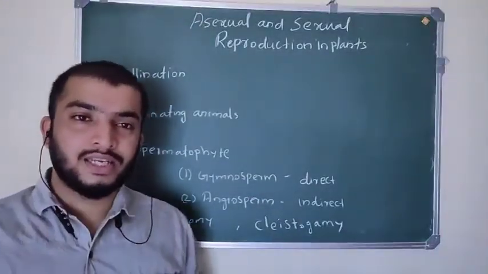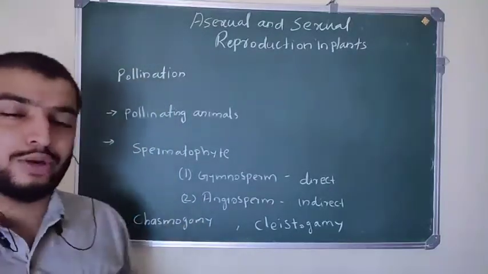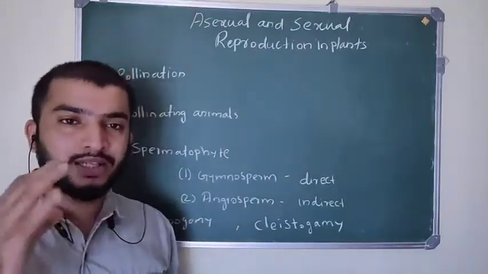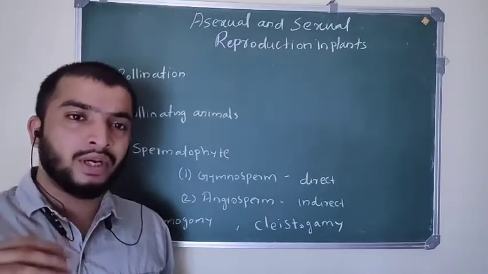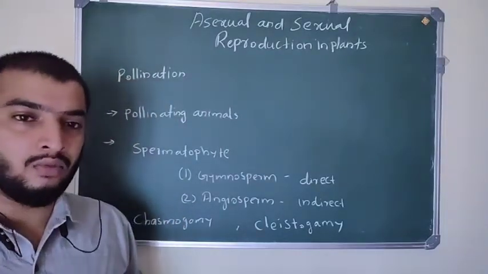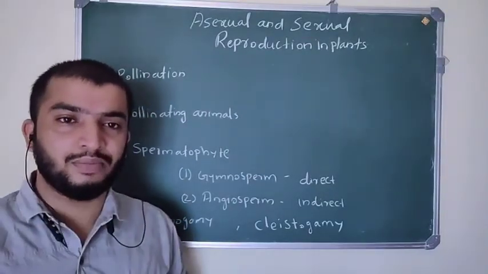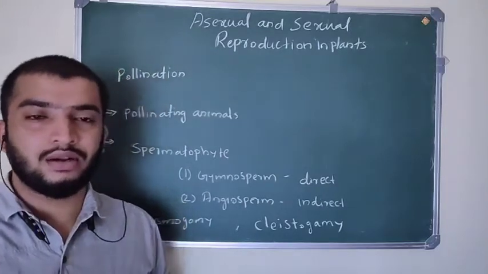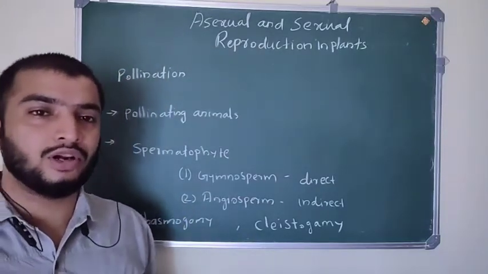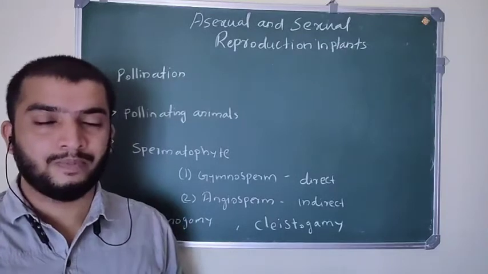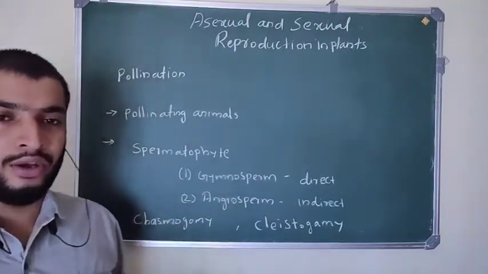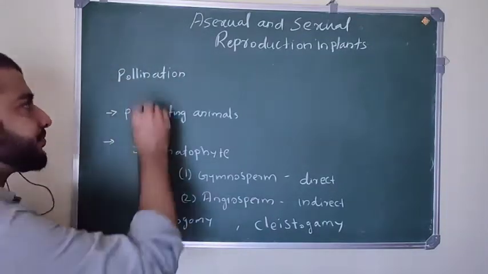We were discussing the chapter Sexual Reproduction in Plants. Last class we covered the development of the monosporic embryo sac and the cells present inside this embryo sac: antipodal cells, the egg apparatus, and polar nuclei. Today we are going to study a new topic, that is pollination.